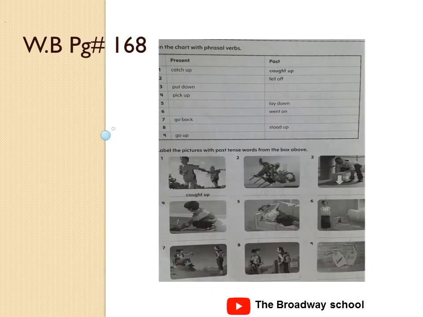Now open workbook page number 168 of the same topic. The first one is, complete the chart with the phrasal verbs. What you have to do is only change the form of verb, present and past. Okay, catch up. First one is done. Caught up. Next is fell off. Yes, what is the present form of fell? It's fall. Fall off. Put down. Put is put. There will be no change. Put down. Pick up will be picked up.